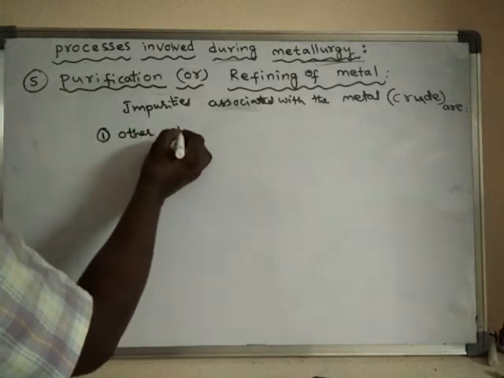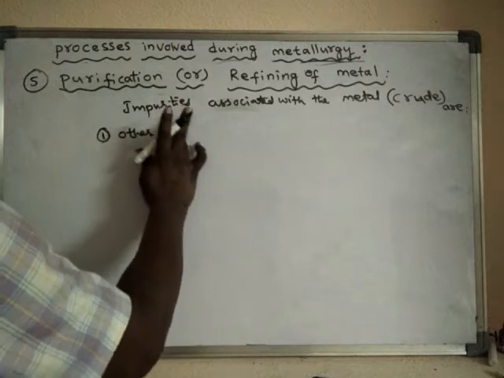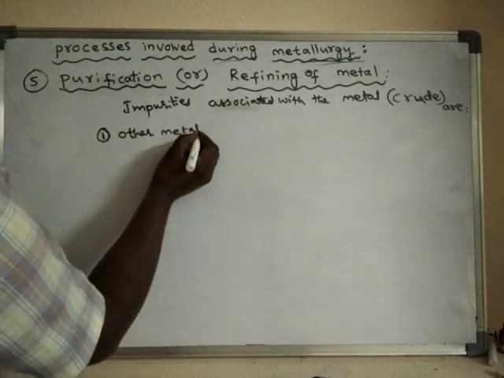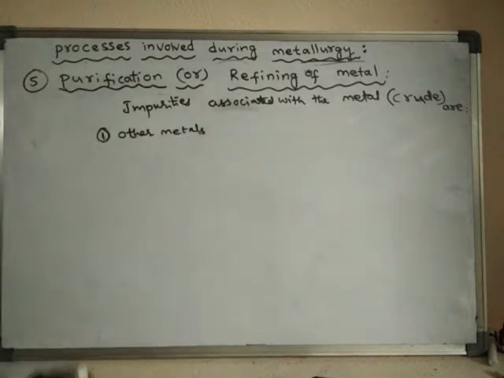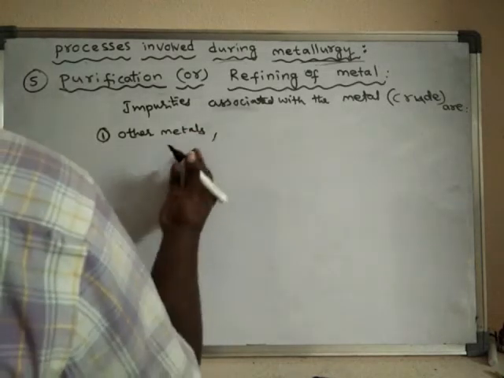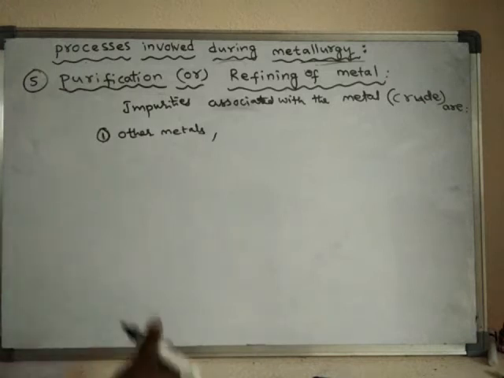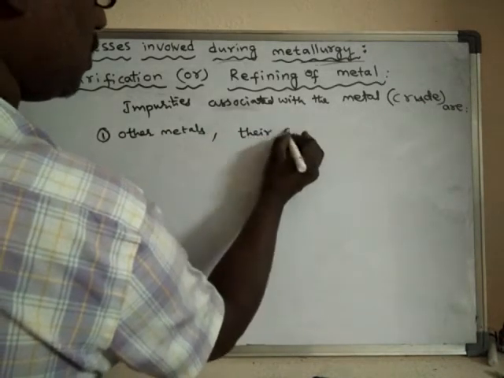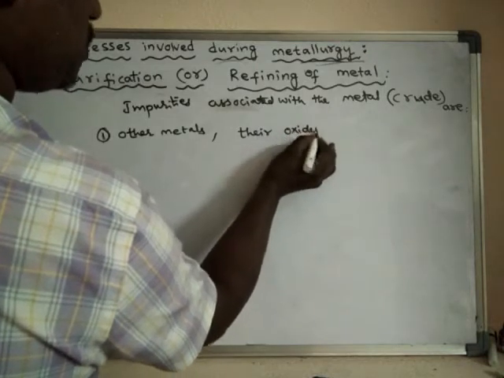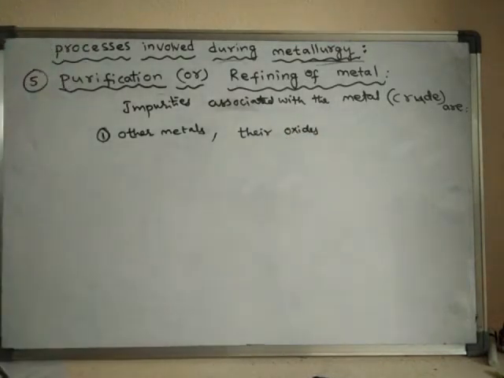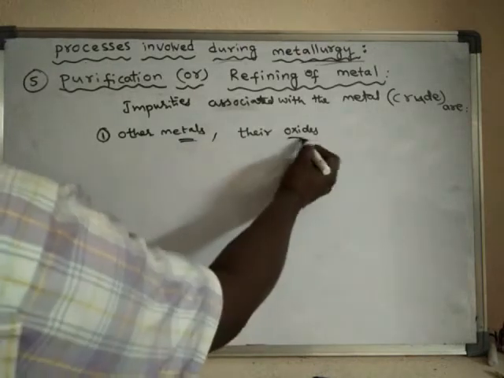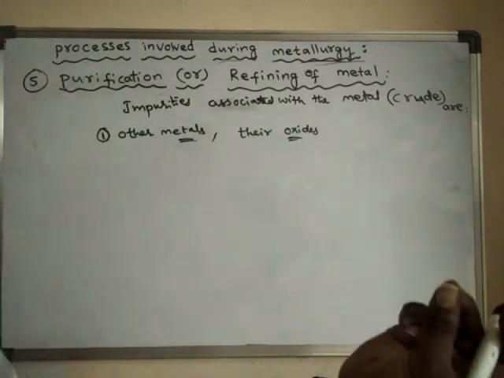Other metals are also present in small amounts, or else sometimes metal oxides. Their oxides are also present along with the metal as impurities. So these other metals or their oxides are present in very, very little amounts.